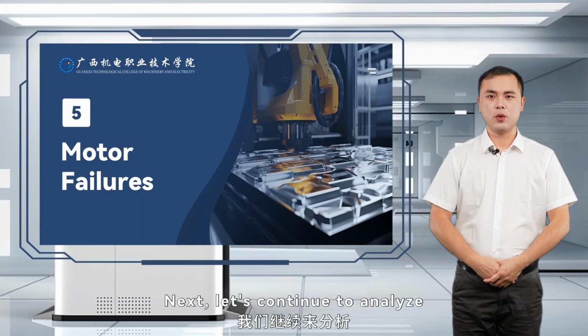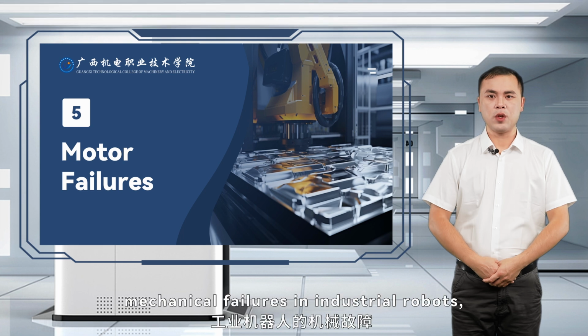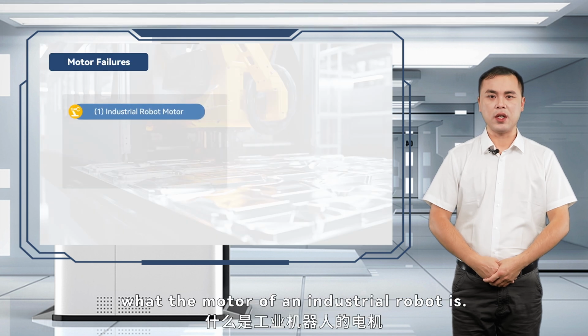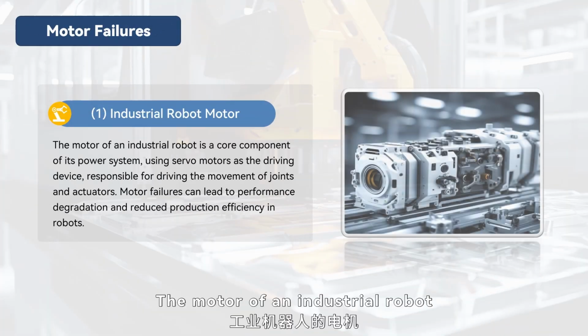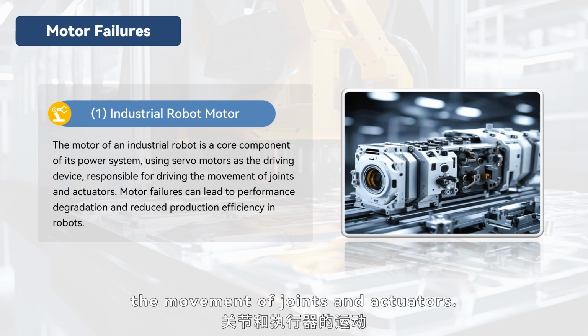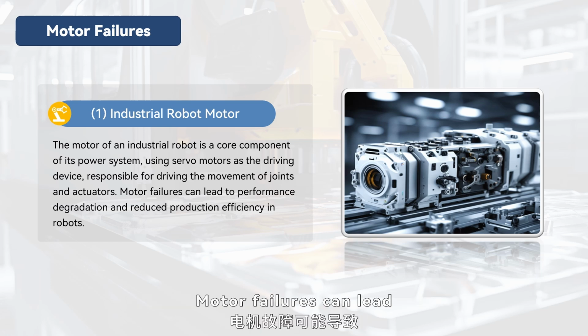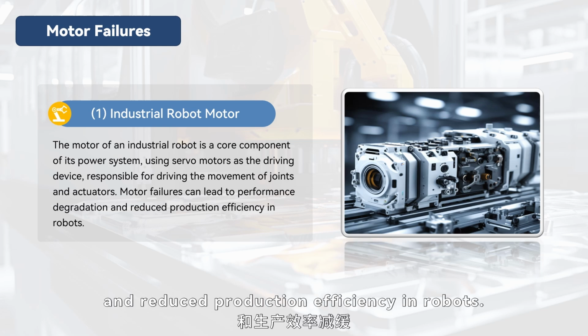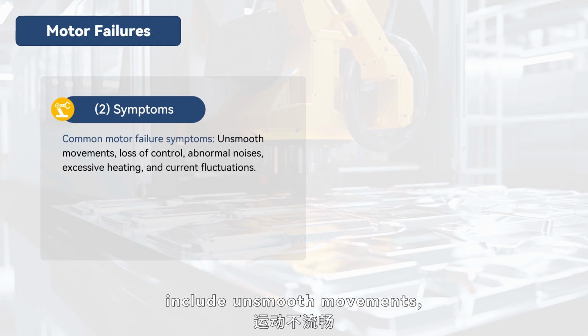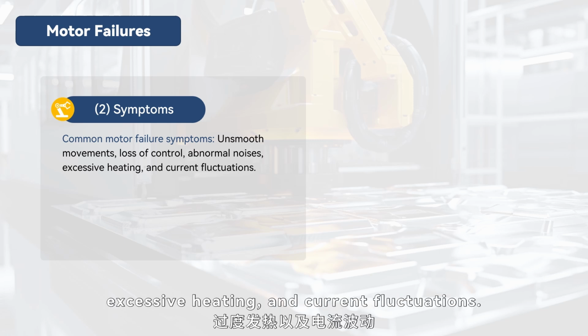Motor failures. Next, let's continue to analyze mechanical failures in industrial robots. Motor failures. First, let's understand what the motor of an industrial robot is. The motor of an industrial robot is a core component of its power system, using servo motors as the driving device, responsible for driving the movement of joints and actuators. Motor failures can lead to performance degradation and reduce production efficiency in robots. Common motor failure symptoms include unsmooth movements, loss of control, abnormal noises, excessive heating, and current fluctuations.